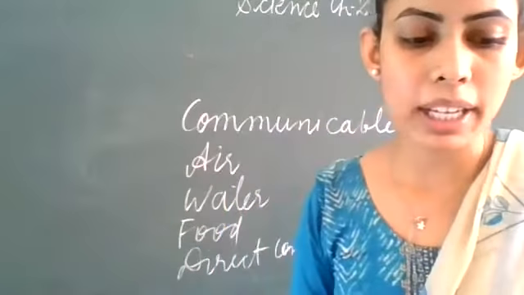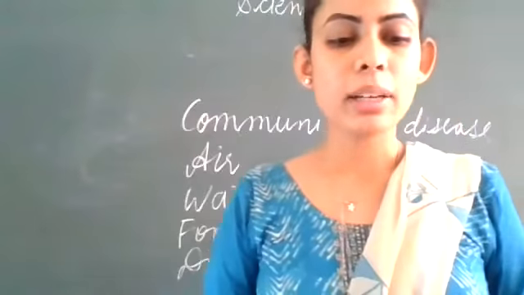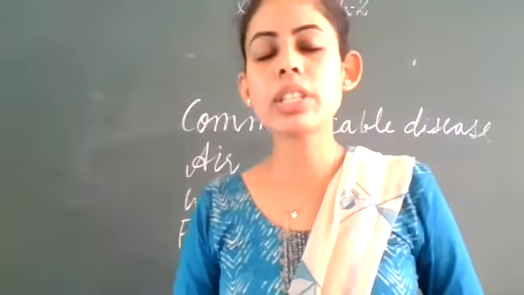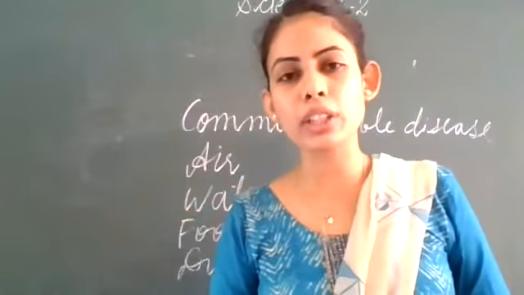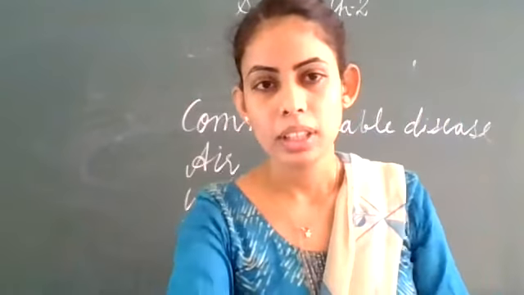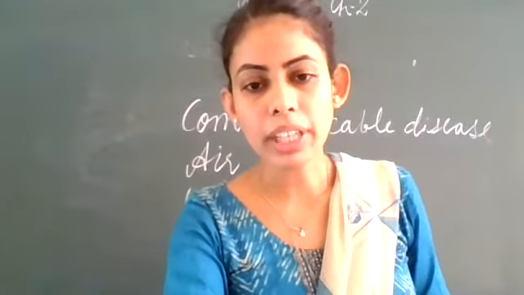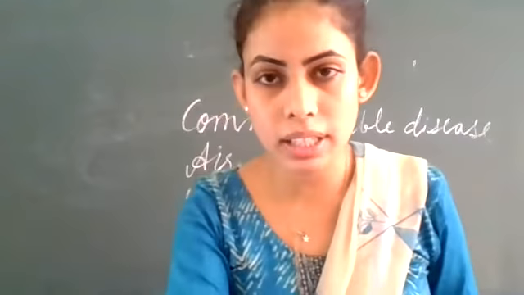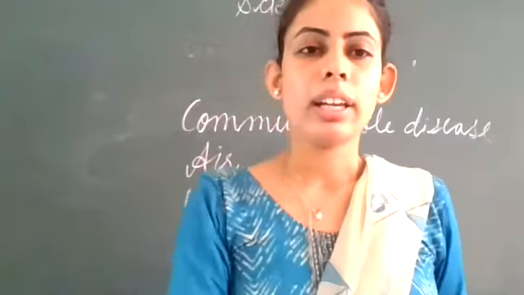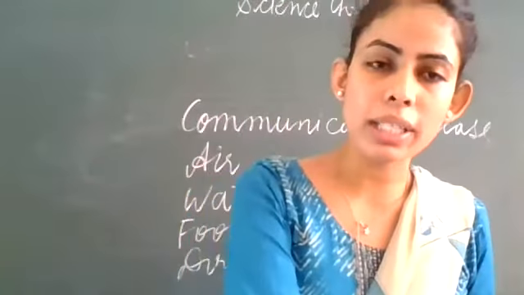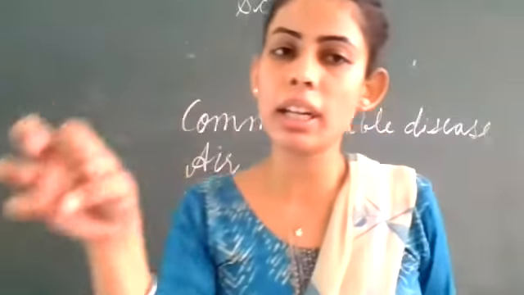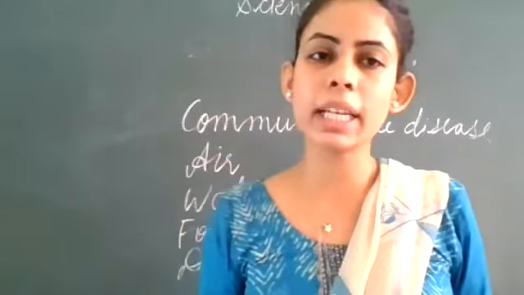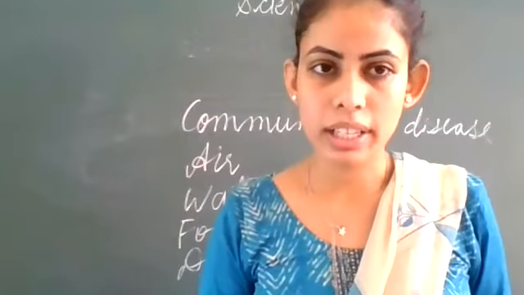And the next example is the Anopheles mosquito, which carries the malaria parasite. Clear? What happens if it bites a healthy person? Then it will transmit that microorganism into the body of the healthy person.